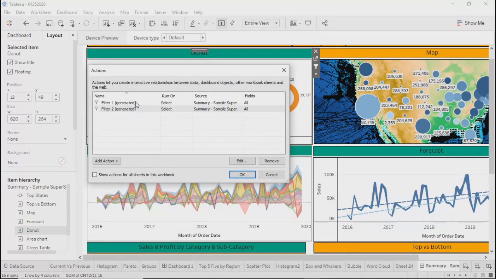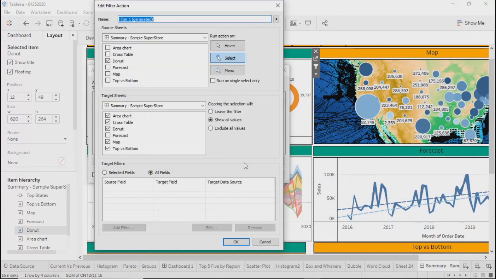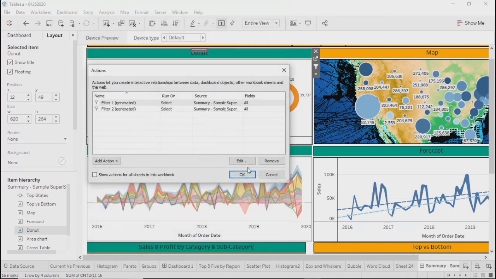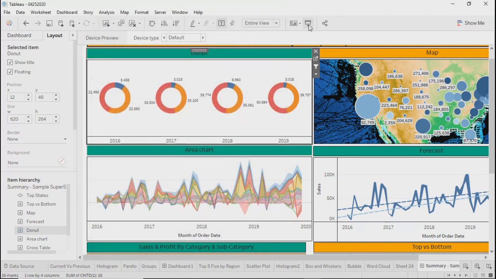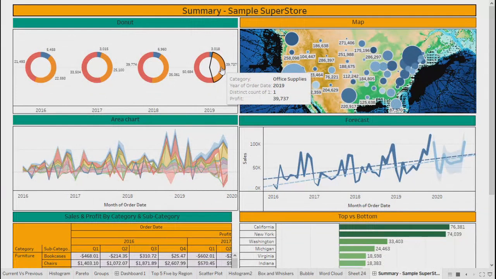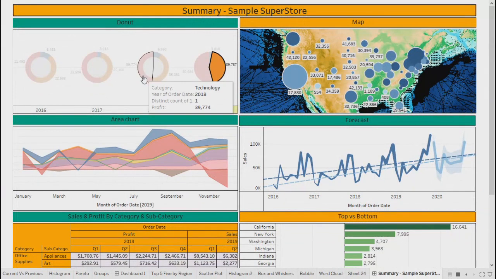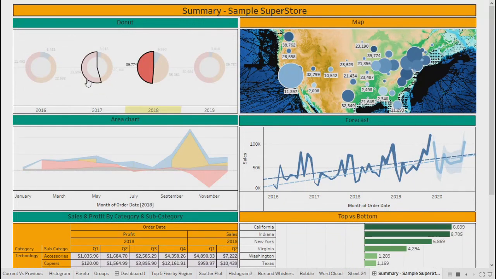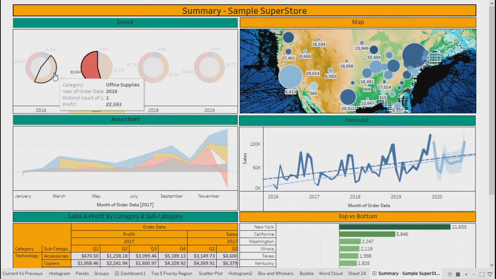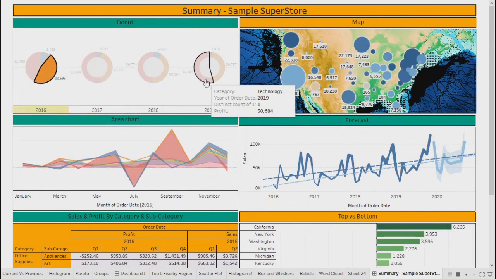But I edited the top one, the first one. So over here, we simply said check my donut, and out of this I unchecked forecast, which means this filter will be applicable to all other sheets except forecast. On forecast, my filter will not be applicable, but other sheets will get impacted because of this particular filter. So that is what is happening over here right now. You can keep selecting different objects. Other things will change, but forecast will not have any impact.